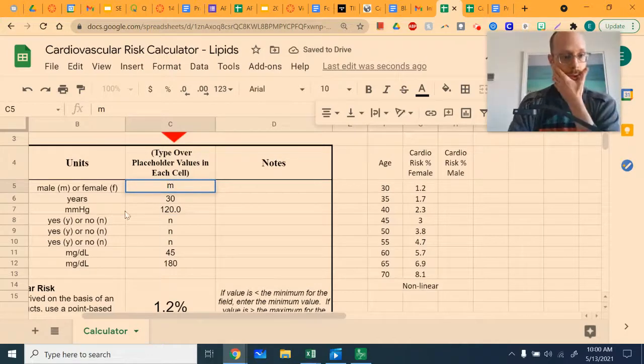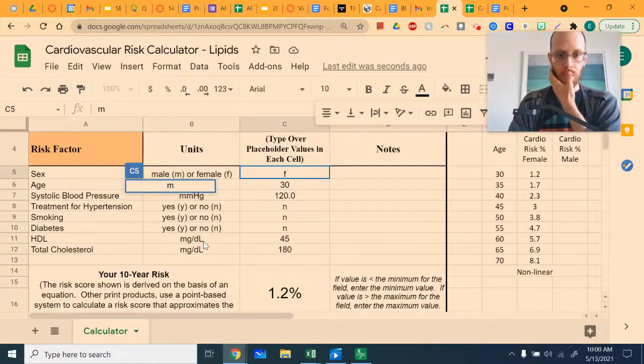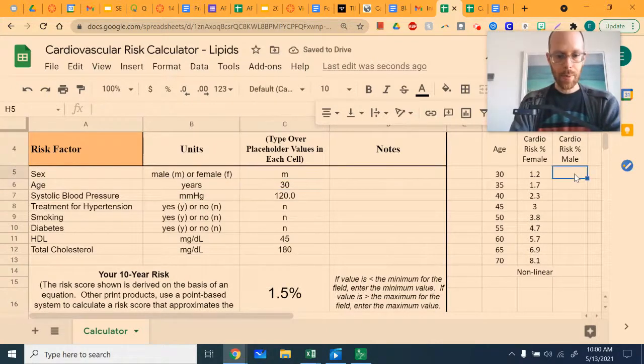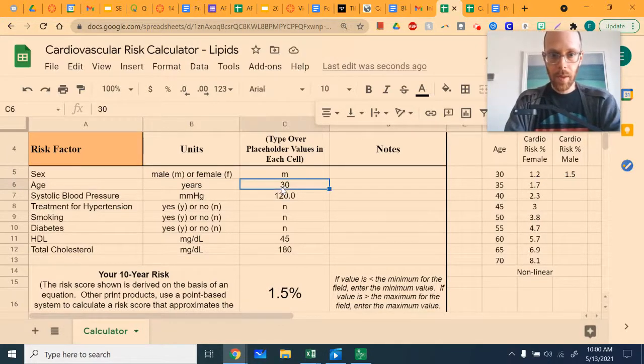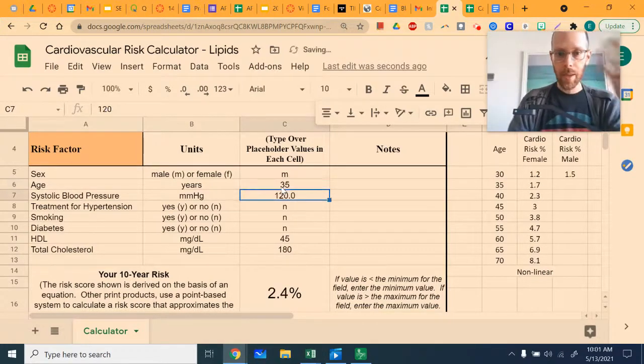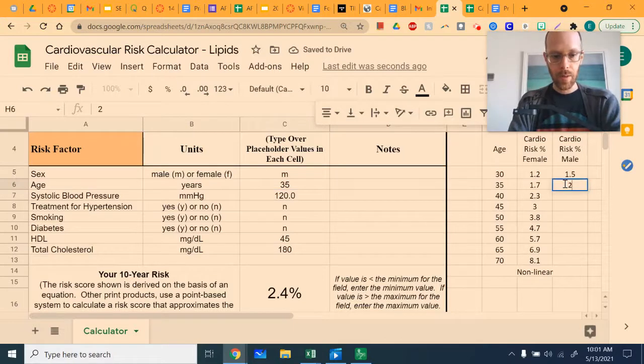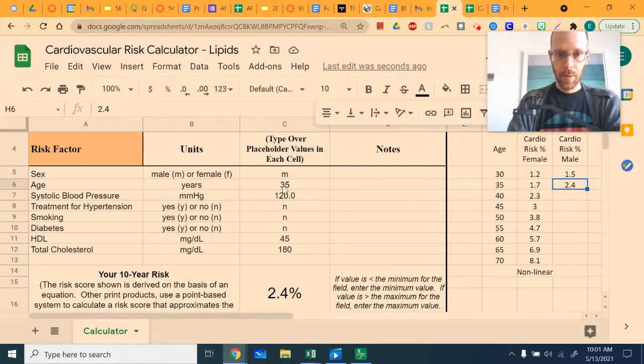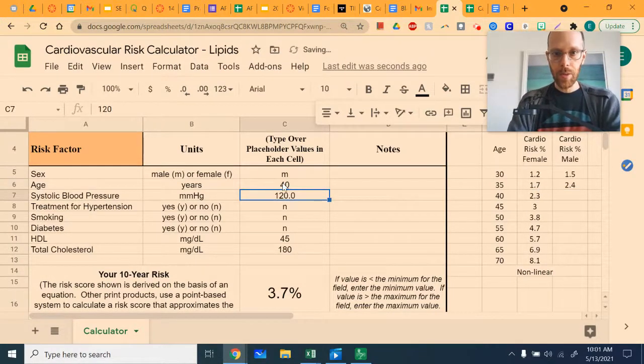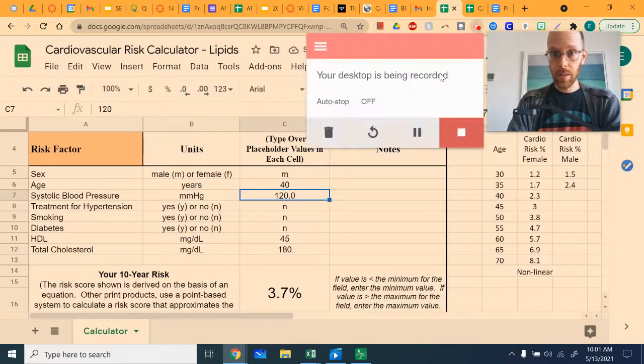Now watch what happens to the percent risk when I change this to male. Okay. It immediately pops up by a little bit, doesn't it? Okay, we're about 0.3% higher risk for a male than for a female. And that is actually one of the things the Framingham Heart Study found, that males do generally have a higher risk of cardiovascular events. You can see that the difference is even slightly larger for a 35-year-old. And let's just continue and do this for the rest of the ages.